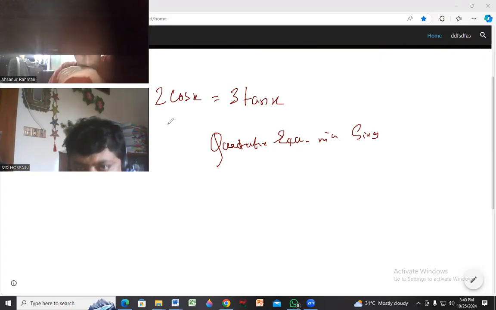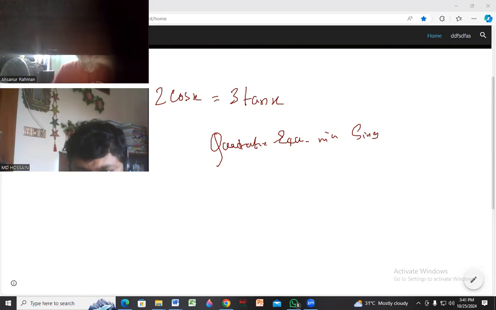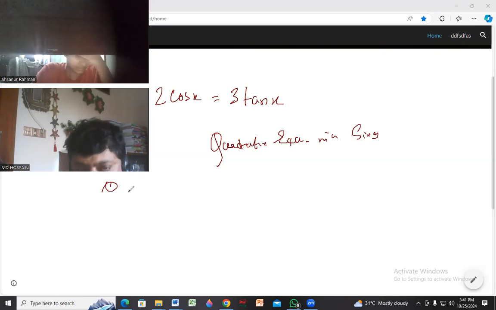It means that the equation given in the math is to be converted into a quadratic equation with respect to sin, not cos. There will be no cos, only sin will be there. So you can understand this whole terminology. This should be converted into a quadratic equation with respect to sin. No cos will be allowed.